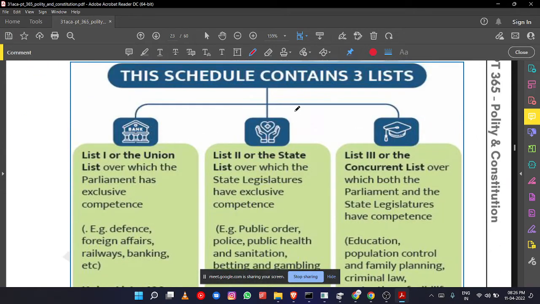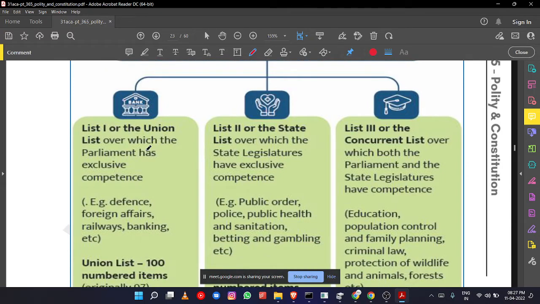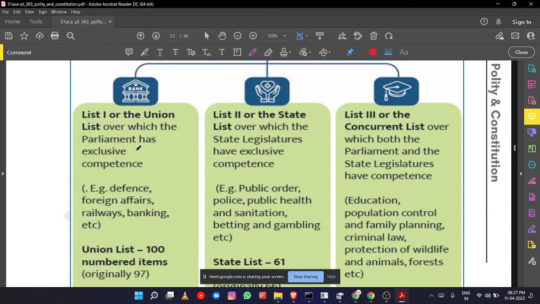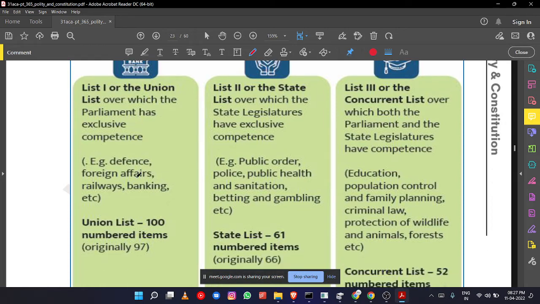If you see, there are three lists. List 1 is the Union List. Parliament has exclusive power. No state government can pass law. For example, defense of India, foreign affairs, railways, banking, central government financial institutions, external affairs. Only Parliament can make laws on these. There are 100 such items.